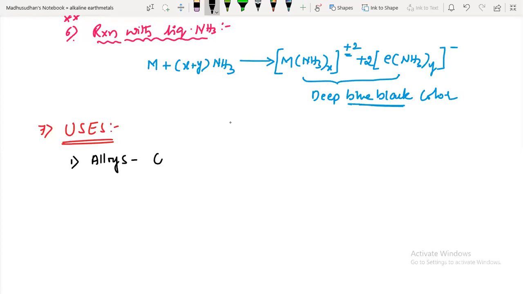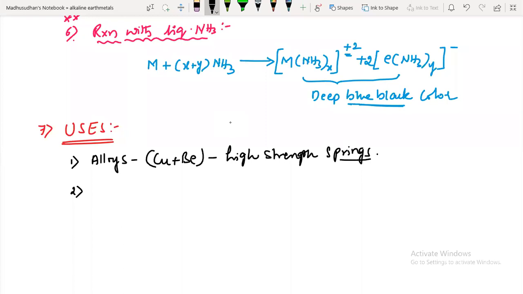Here a copper and beryllium alloy is used in the preparation of springs, high strength springs manufacturing. That is our first use.